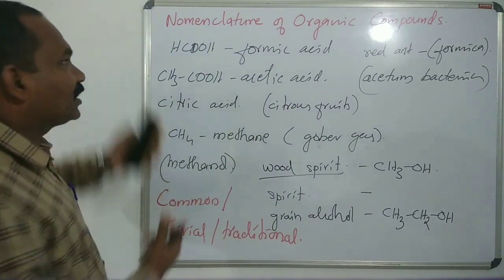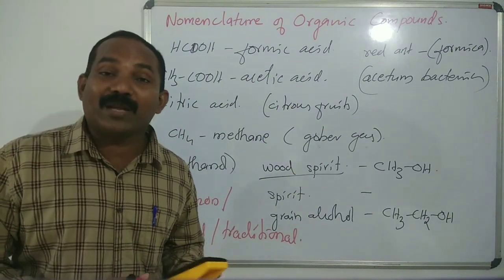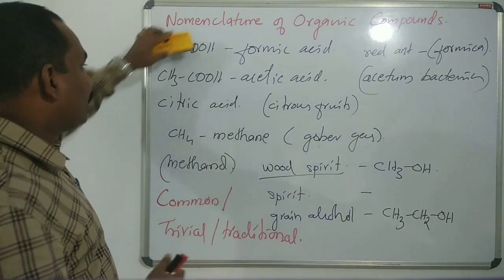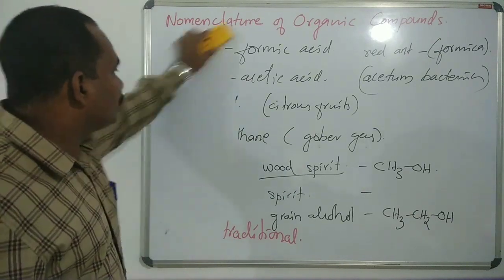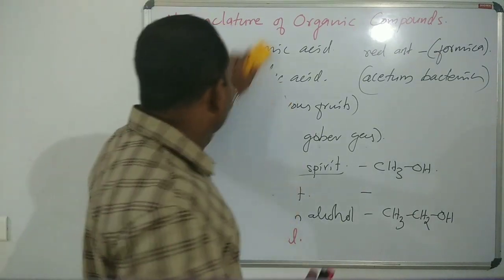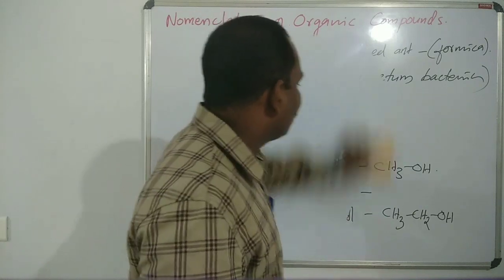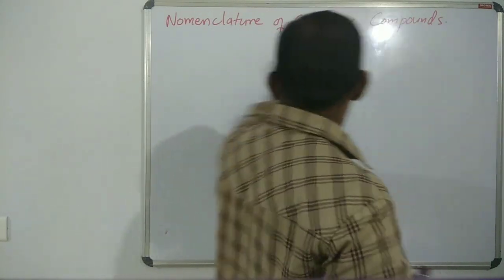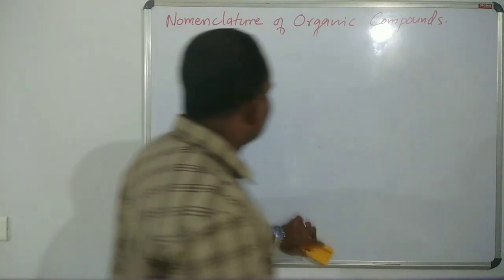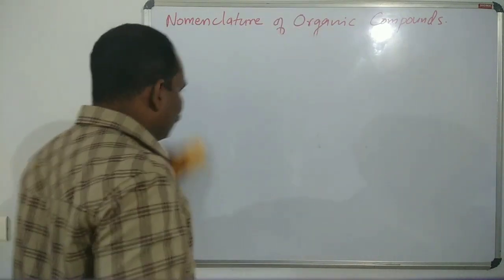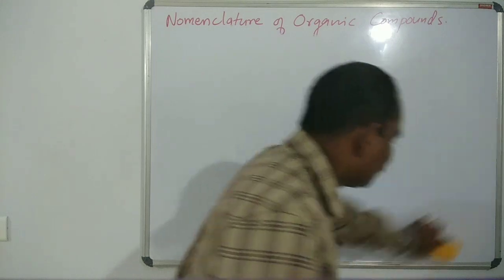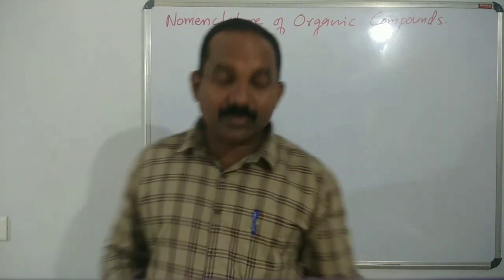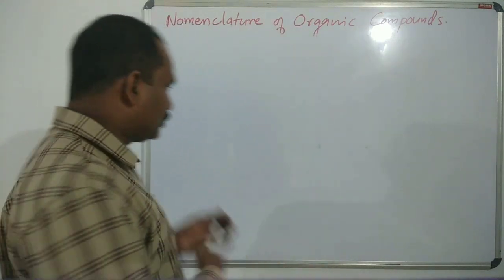So I think you understand what a common name or trivial name is. A common name or trivial name is assigned to a molecule from its origin or certain properties. You can collect some more examples from the textbook. Now we move to the IUPAC nomenclature.